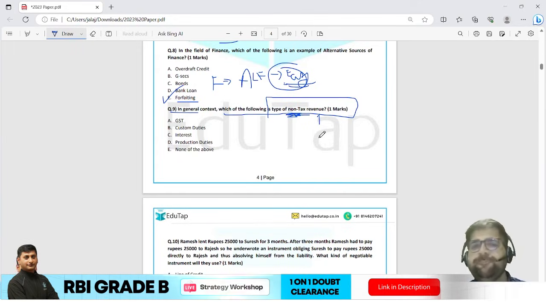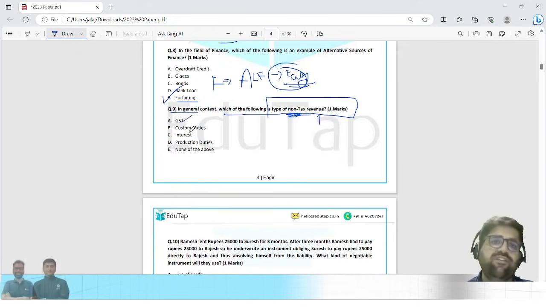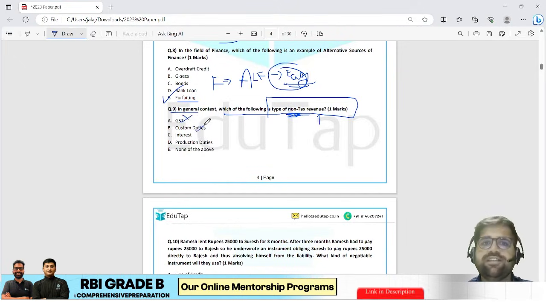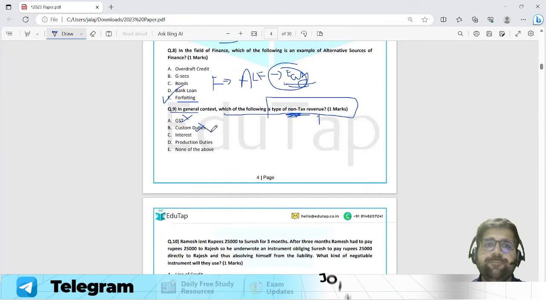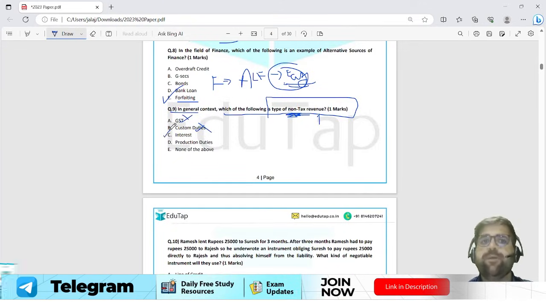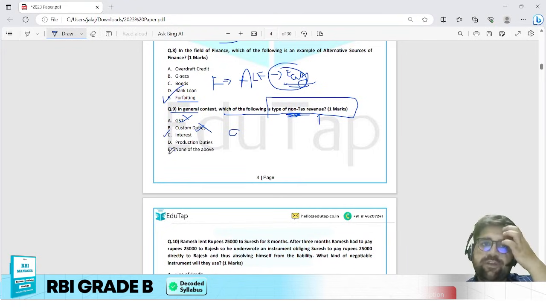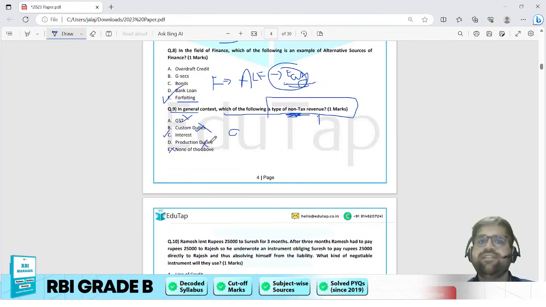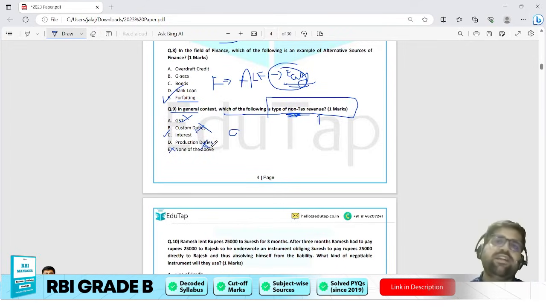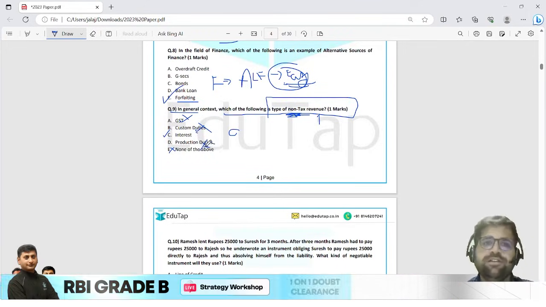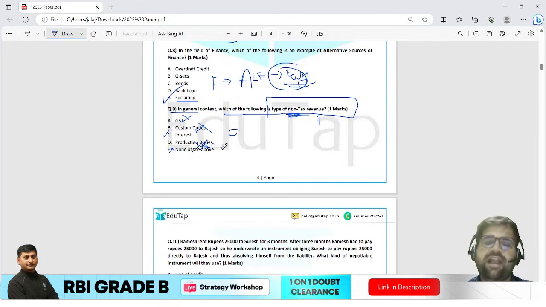Why is it easy? Because just see the options given. You have GST. GST is a kind of an indirect tax, I hope you agree with me, so it cannot be your answer. Custom duty, again it is a kind of a tax only, so it cannot be your answer. Interest would be the probable answer, but I will have to see the other two options also. None of the above will not be correct. Production duties, again all duties to an extent are a kind of tax only. So D cannot be the right answer.